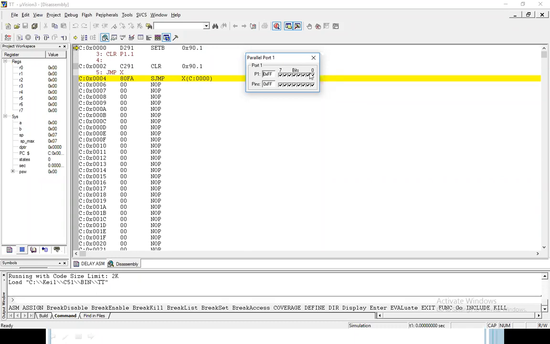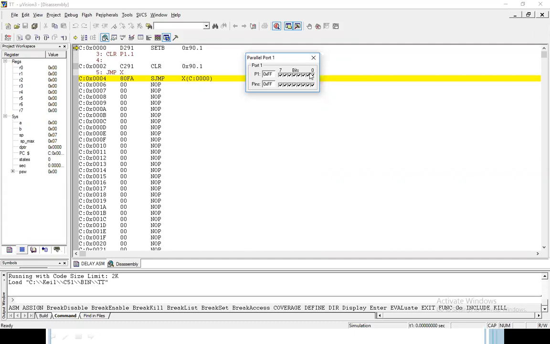If you connect an LED to port 1, port 1 pin 1, then after connecting the LED you have to see what the program is. You have to turn the LED on and off, that is, on the LED then off the LED. To on and off the LED on port 1.1, that is port 1 pin number 1.